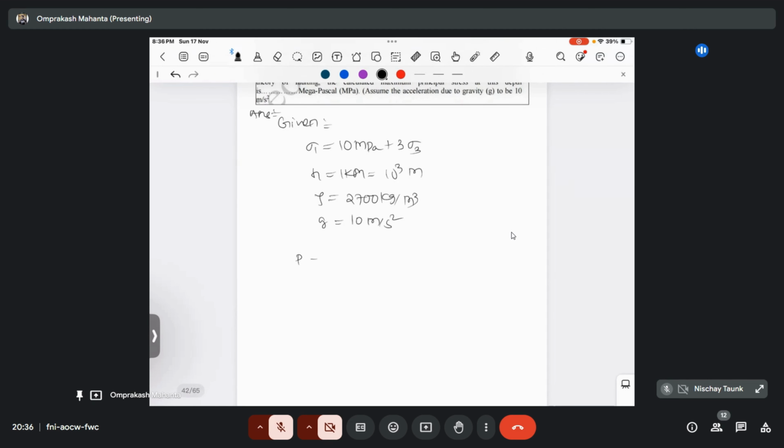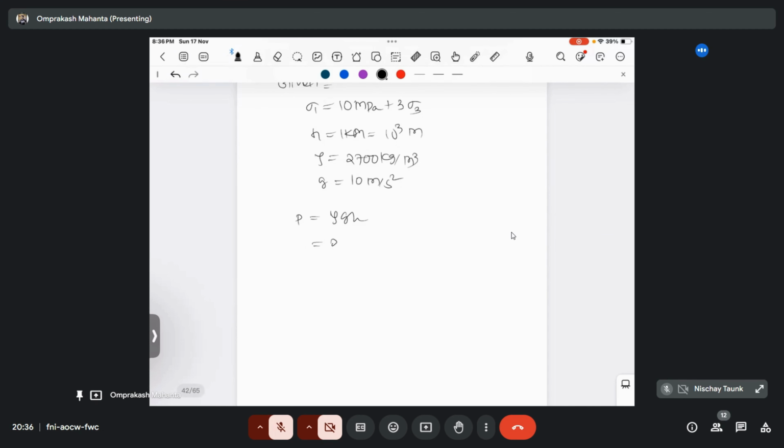So we know that pressure is equal to rho g h. So rho is given as 2700 kg per meter cube, g is given as 10 meter per second square, along with h given as 10 to the power 3 meter. So if you calculate this one, it will become 2700 into 10 into 10 to the power 3.